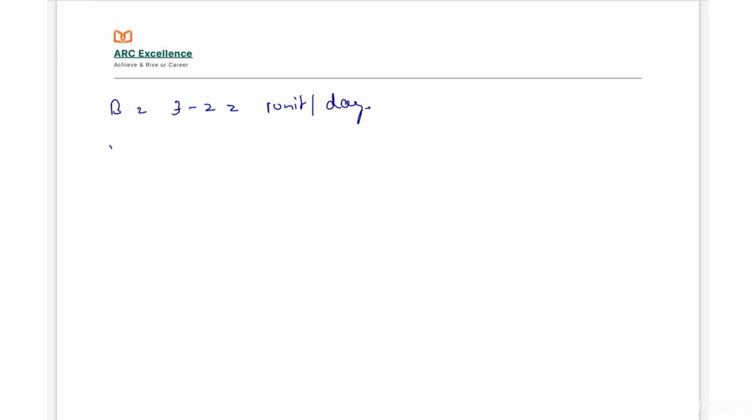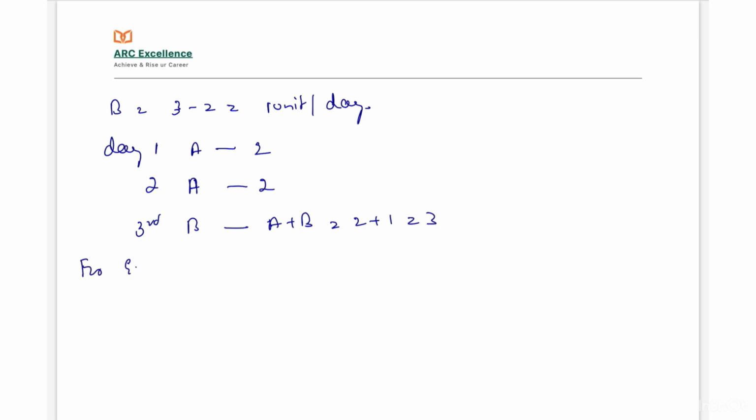Okay. On day 1 A completes 2 units. On day 2 A again completes 2 units. On the third day B starts to work, therefore on the third day A and B both work together, so it completes 2 plus 1, which is equal to 3. Therefore, for every 3 days A and B complete the work of 7 units.